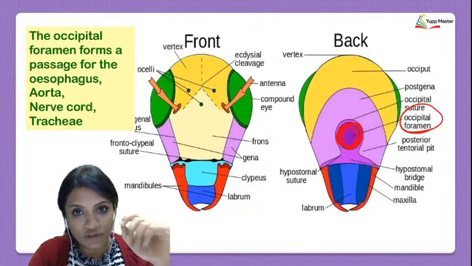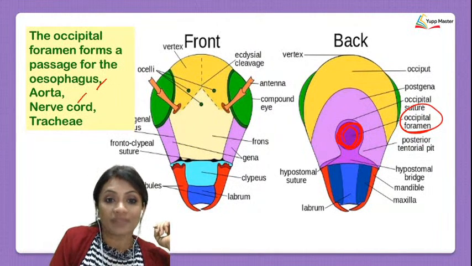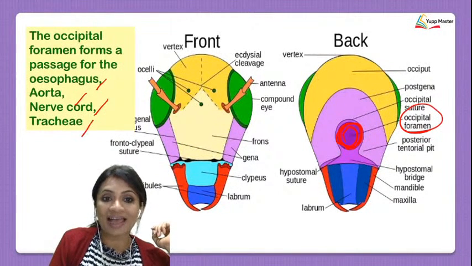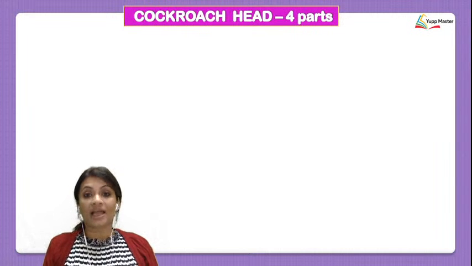But what are the structures coming out of the occipital foramen? They would be the esophagus, the aorta, the nerve cord, and the tracheae. Okay, now we see that when we're talking only about the head of the cockroach,